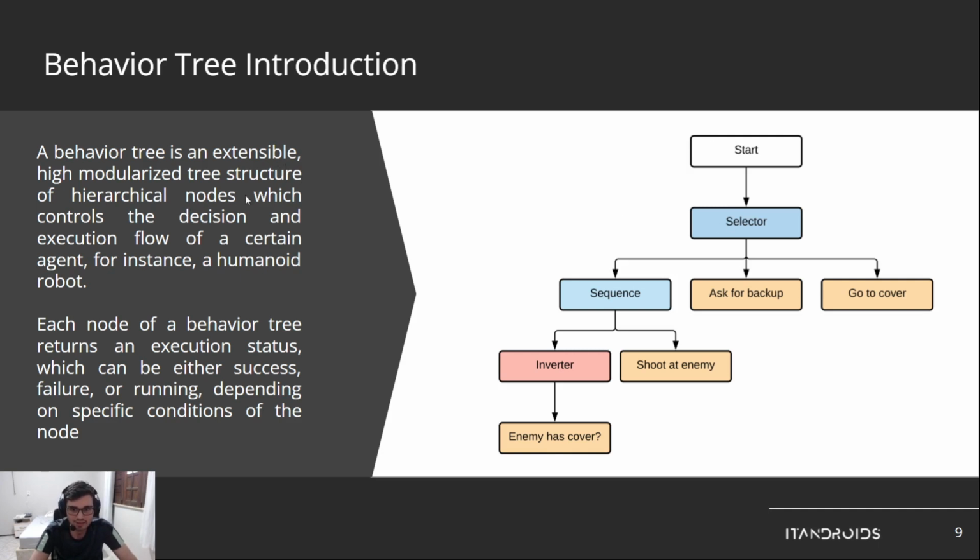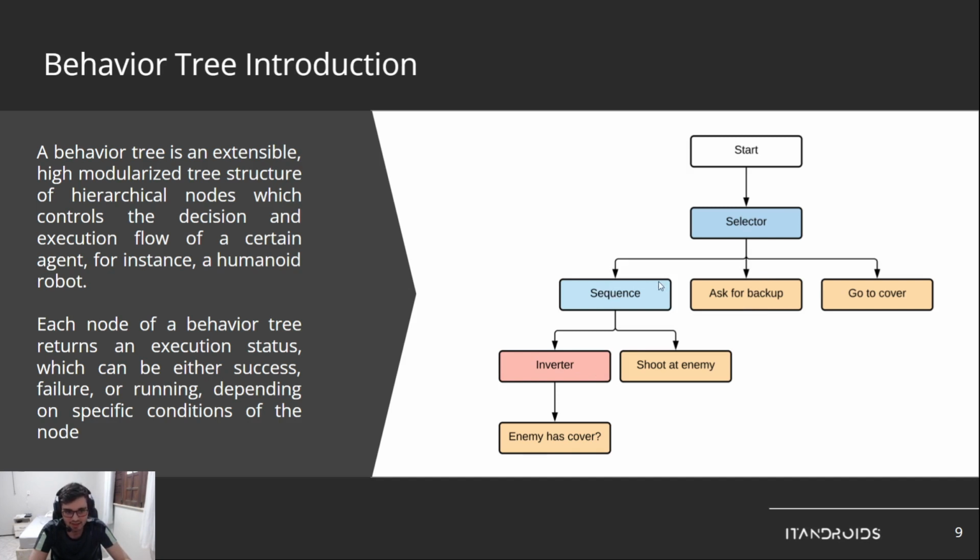So it is extensible because you can always add more, and modularized because everything is modular. Each node, which is this atom, its element of the tree, has a function, and it is hierarchical because each node has a parent.